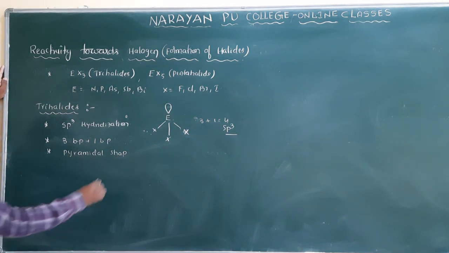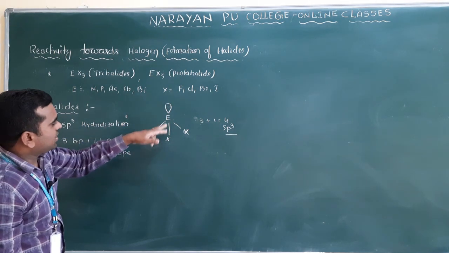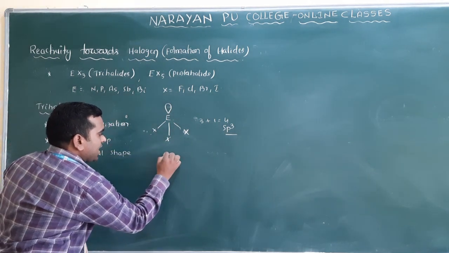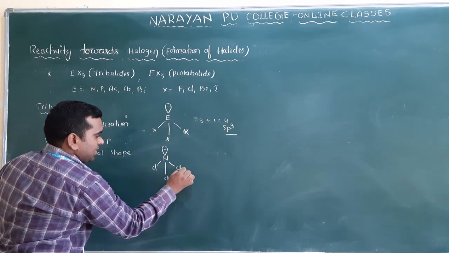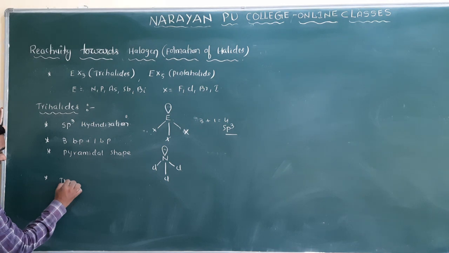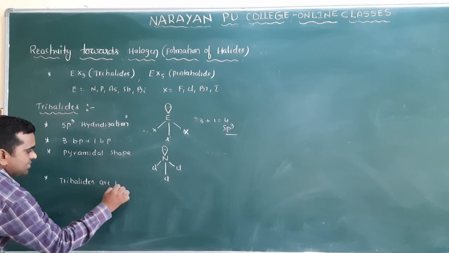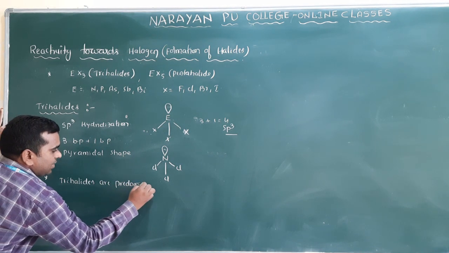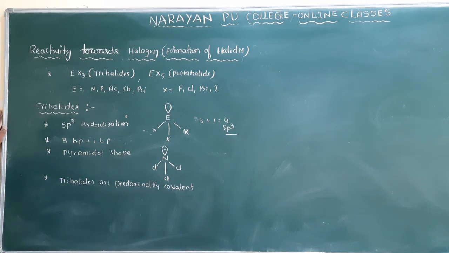The shape here is pyramidal. If I take nitrogen, here there will be nitrogen, and if I take chlorine instead of X. Clear? And the next one is very important. Trihalides are predominantly covalent. They are covalent. Clear?